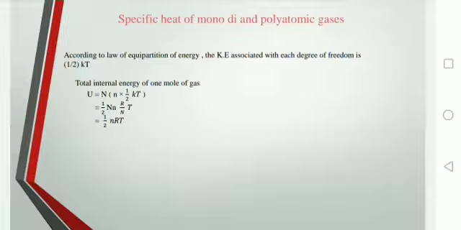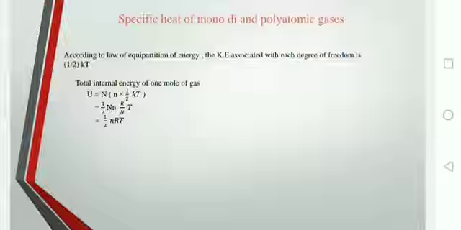Then according to law of equipartition of energy, the kinetic energy associated with each degree of freedom, what we have seen yesterday, it is half of kT, right? So that kinetic energy is given by half of kT, and here T defines the absolute temperature and K is the Boltzmann constant. So now we can say total internal energy of 1 mole of gas is given as, U represents total internal energy, right?